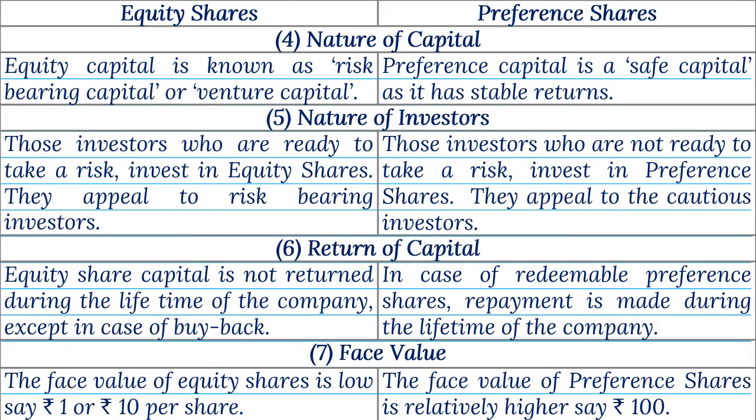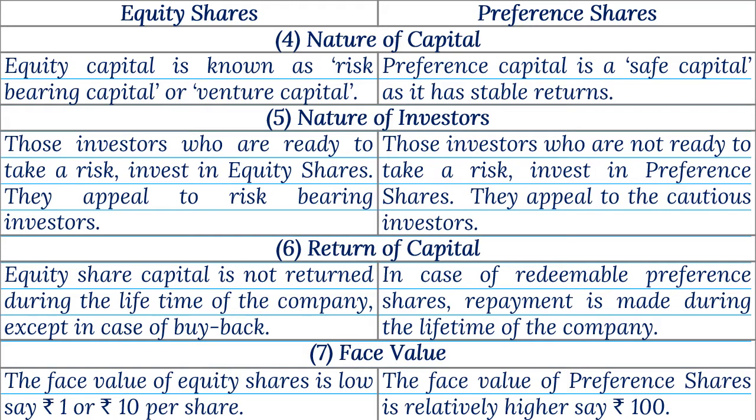5. Nature of investor. Those investors who are ready to take a risk invest in equity shares. They appeal to risk-bearing investors. Those investors who are not ready to take a risk invest in preference shares. They appeal to the cautious investors. 6. Return of capital. Equity share capital is not returned during the lifetime of the company, except in case of buyback. In case of redeemable preference shares, repayment is made during the lifetime of the company.